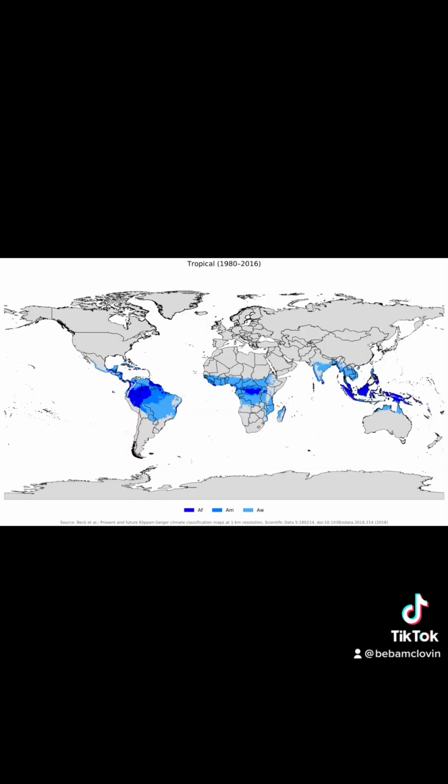Climate zones are divided into tropical, dry, temperate, and polar regions. Tropical climate is found in and around the equator. This climate is hot and rainy. Tropical climates are caused by an uneven distribution of solar energy. This heat causes more frequent evaporation in tropical bodies of water, which results in greater humidity and more rain.